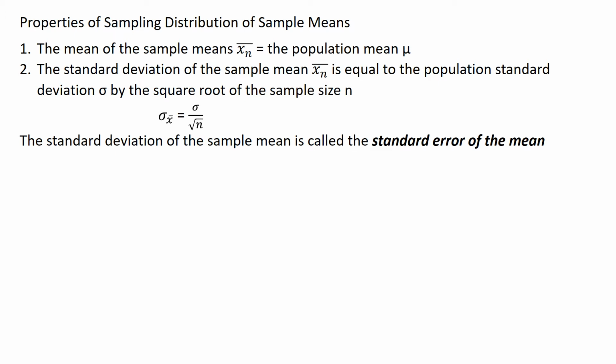Now I want you to look at this formula here. For the mean of the sample mean, we're going to assume the sample mean is the same as the population mean. But the deviation is going to change slightly. This is called the standard error of the mean. If we're given a population deviation, we are going to divide it by the square root of the number of samples. This is actually pretty simple.